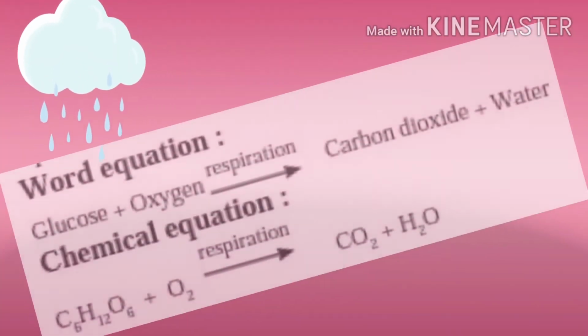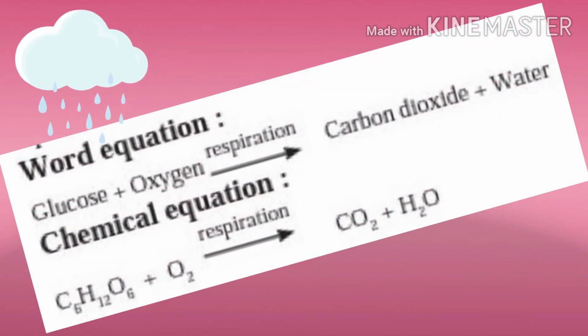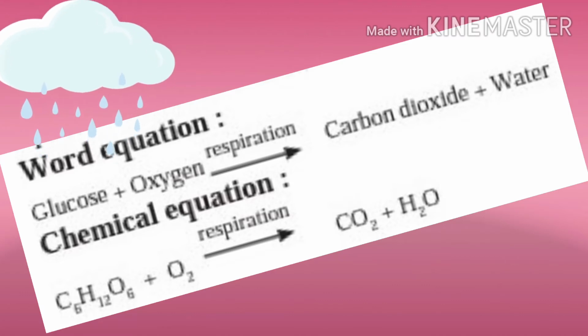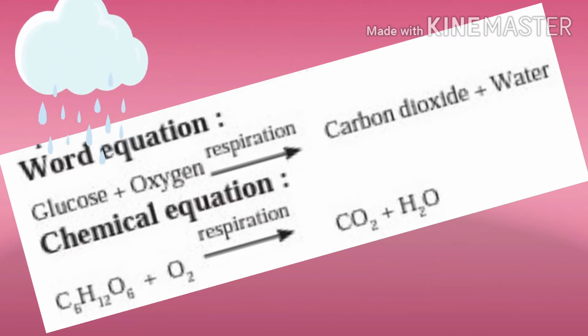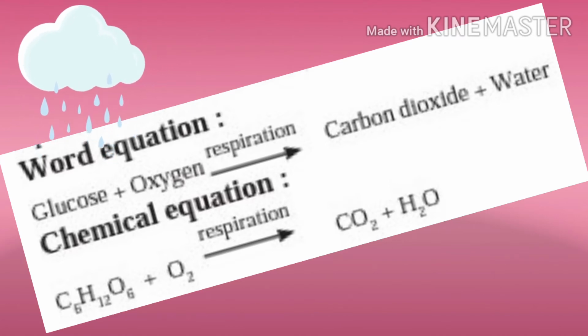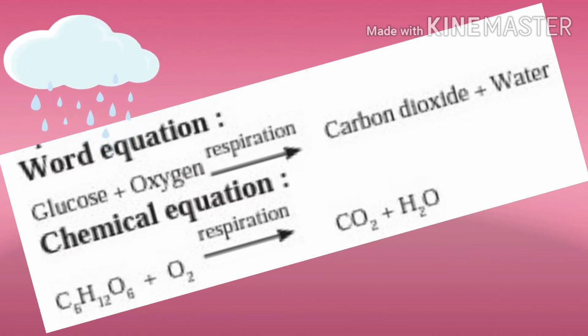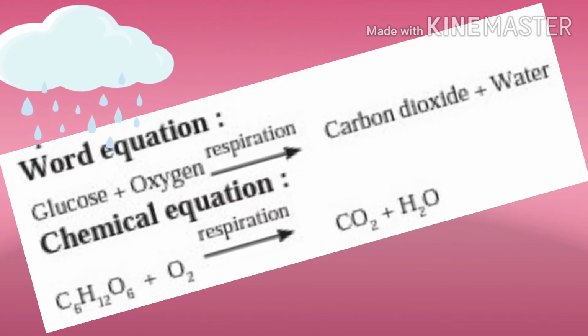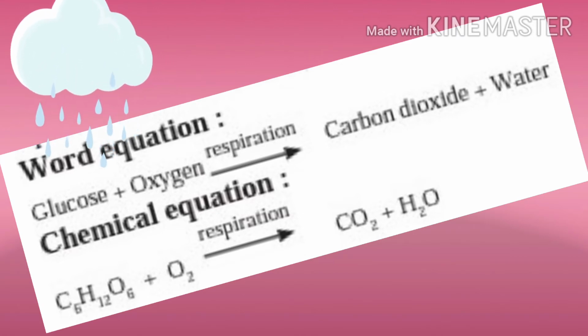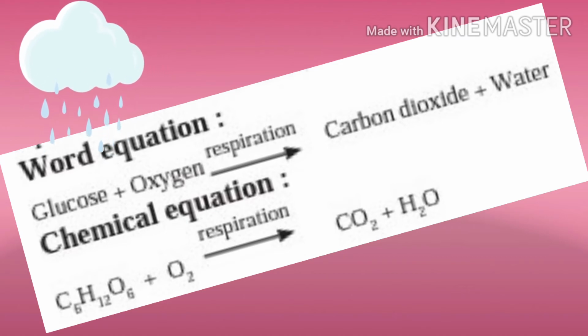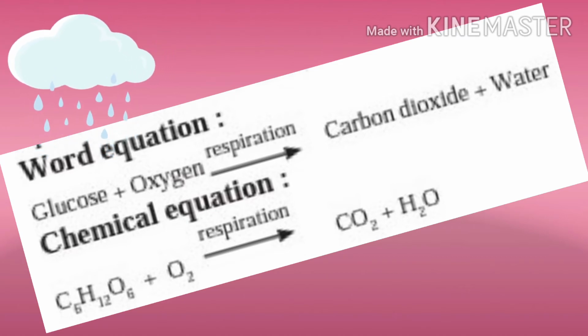So, natural chemical changes. First, respiration. Respiration is a continuously occurring biological process. In this process, we inhale air and exhale carbon dioxide and water vapor. After an in-depth study, it is learned that glucose in the cells reacts with oxygen in the inhaled air to form carbon dioxide and water.